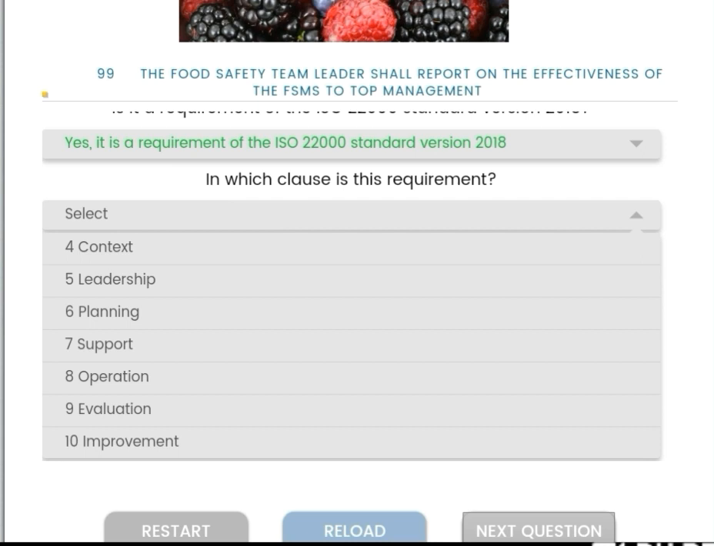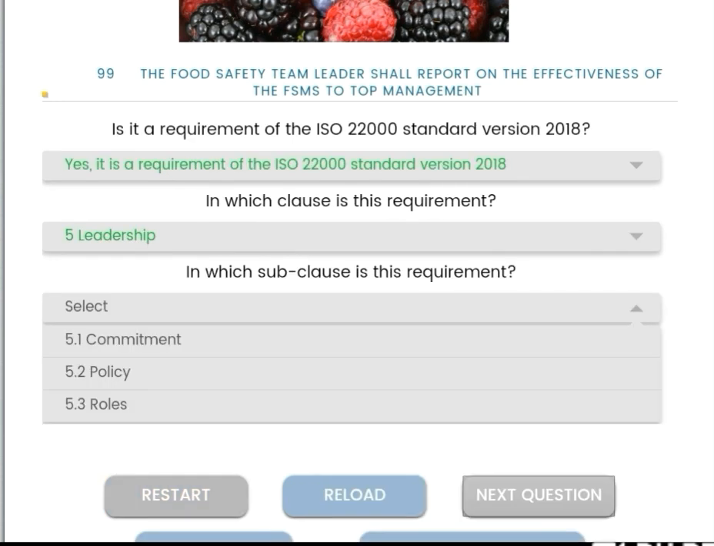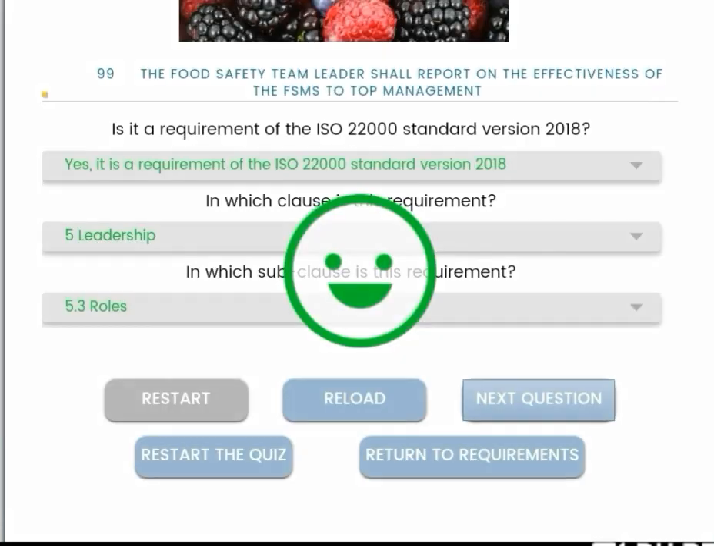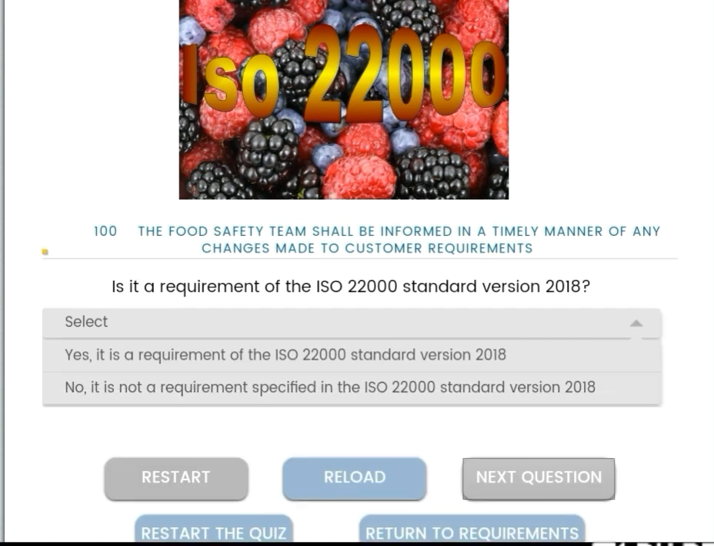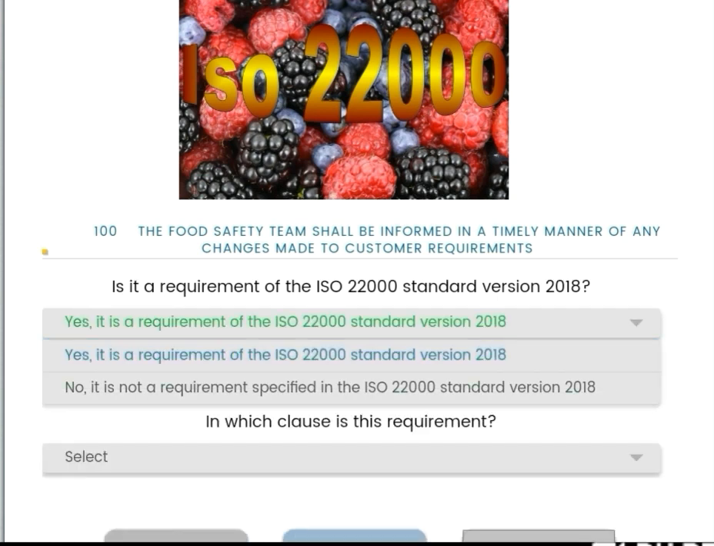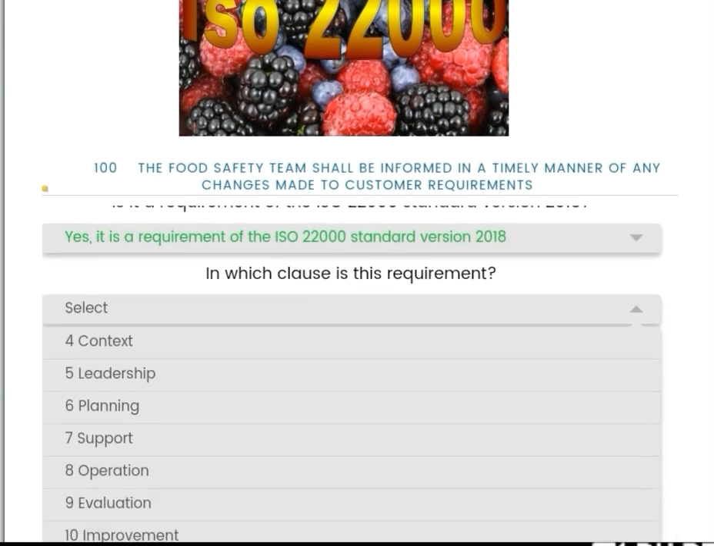So the clause number is leadership 5, and the subclass is roles 5.3. Then the food safety team shall be informed in a timely manner of any changes made to customer requirements. Yes, the team should know what the different changes in the customer requirements are.